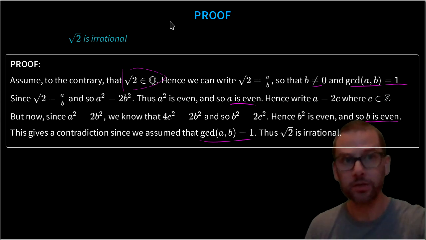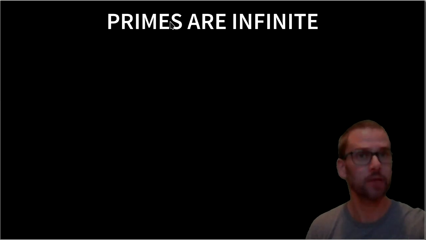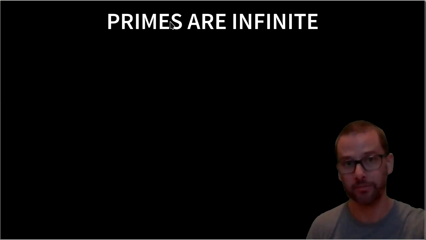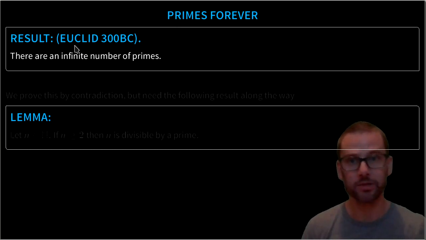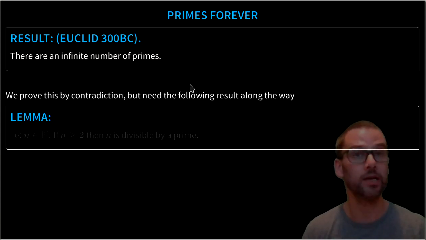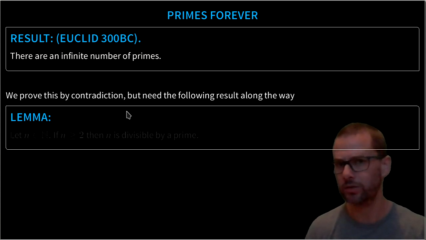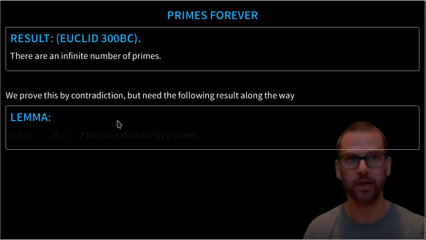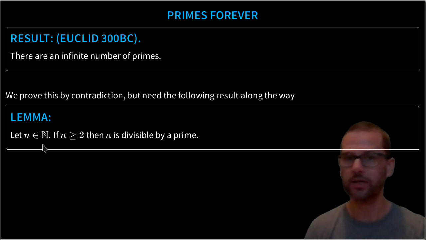Okay, so let's go on to prove another important result, namely that there are an infinite number of prime numbers. So this was a result due to Euclid around 300 BC, that there's an infinite number of primes. Now we'll prove this by contradiction, but along the way we need a particular result, which I think we have seen in this course, or maybe it was an exercise in one of our classes, namely that any natural number n, if n is bigger than 2, then n is divisible by a prime. So if n is bigger than 2, then it has a prime factor.